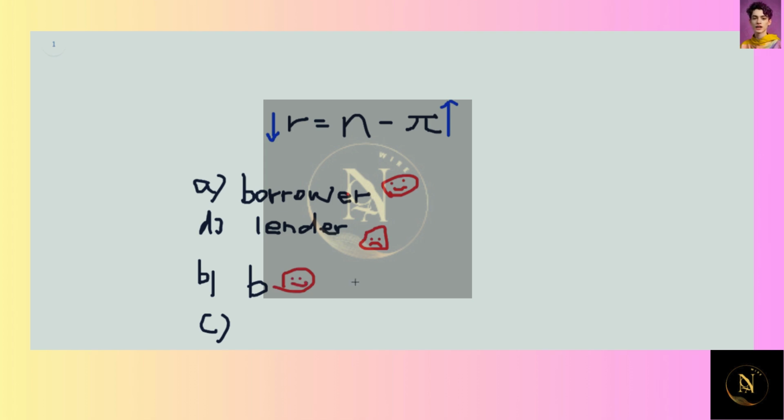What about C? A union worker in the second year of a labor contract. This is not a borrower-lender scenario, but since he is a worker in the union, his contract is a fixed contract saying that this year your salary is maybe 100K, and then the second year your salary is 120K.